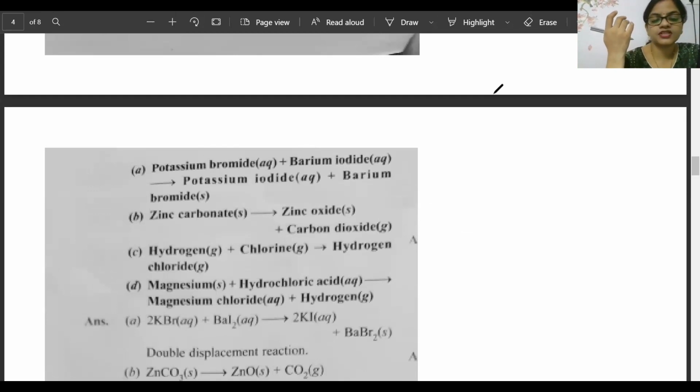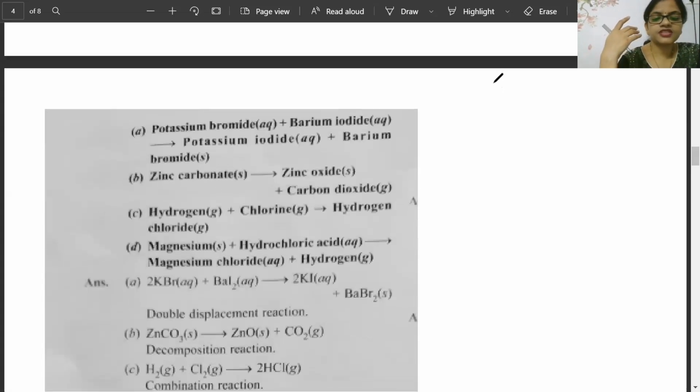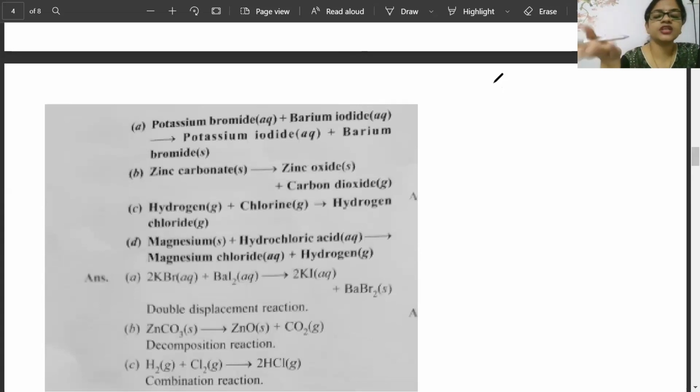H2 plus Cl2, it is giving 2HCl. Correct. Combination reaction. Correct only. Kirtimaya, very good. Correct answer. So let's see. Yes, it's a correct combination reaction. H2 gas and Cl2 gas are undergoing reaction. It is giving 2HCl and it's a type of combination reaction.